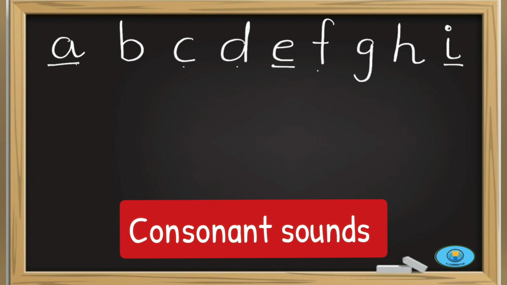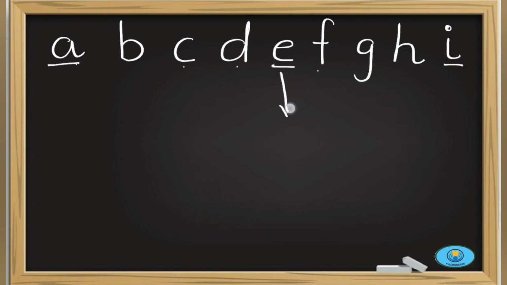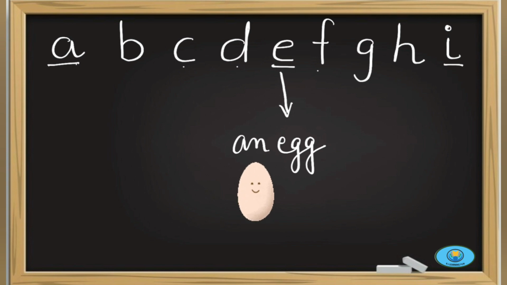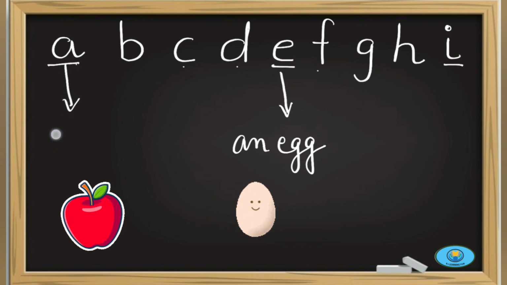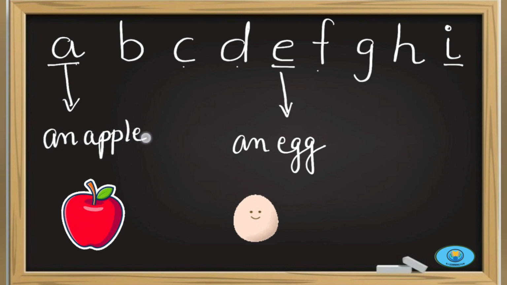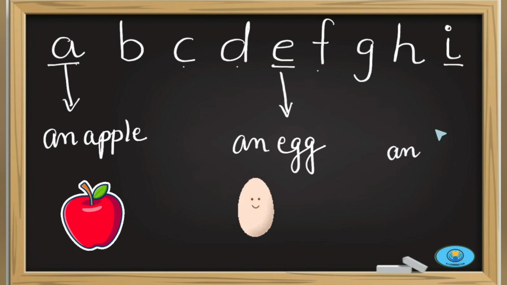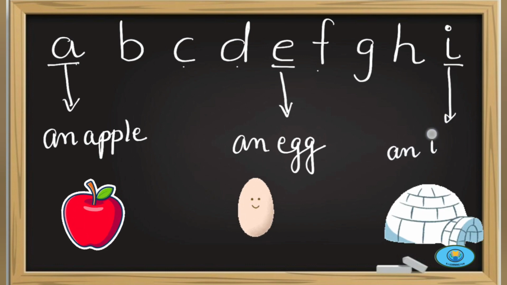And when we want to say one egg, this egg starts with this vowel sound, so we say an egg. When I want to say one apple, apple starts with this phonic sound A, so I say an apple. And when I want to say one igloo, then I say an igloo.